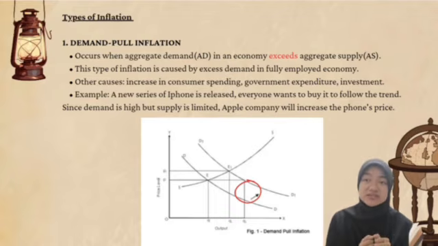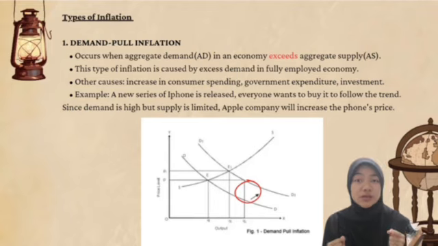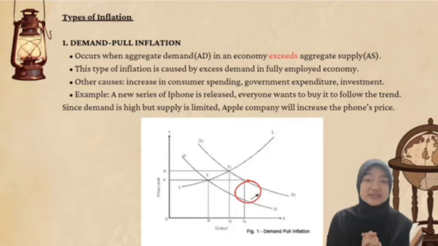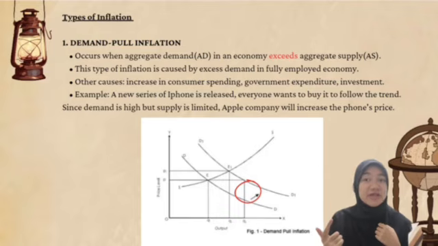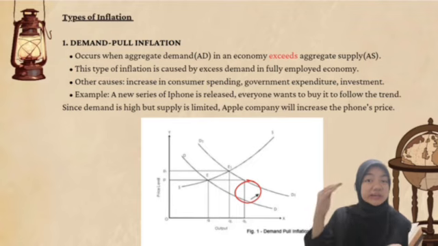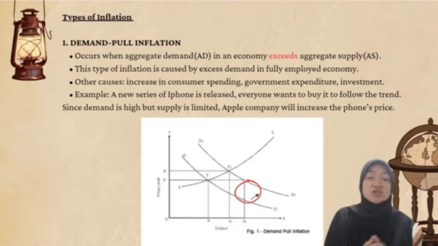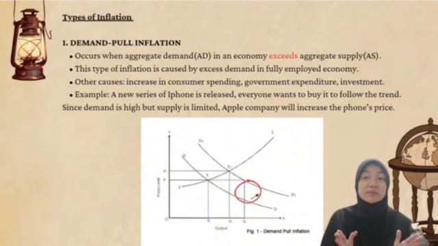What are the other causes that will affect demand pull inflation? The other causes are an increase in consumer spending, government expenditure, or even investment. I will give you a simple example for you to understand. A new series of iPhone is released. Everyone wants to buy it to follow the trend. Since demand is high but supply is limited, the Apple company will increase the phone price. So that is an example of demand pull inflation.